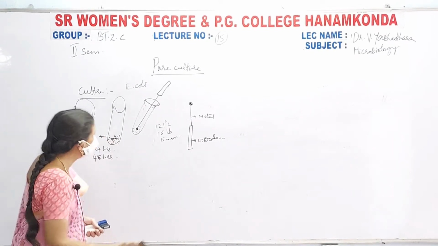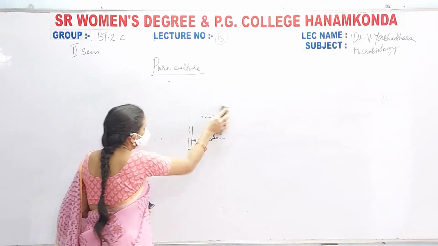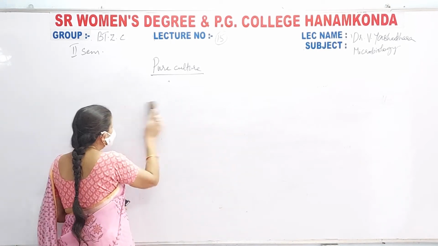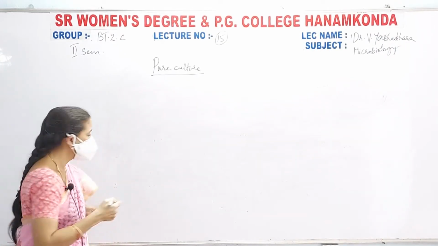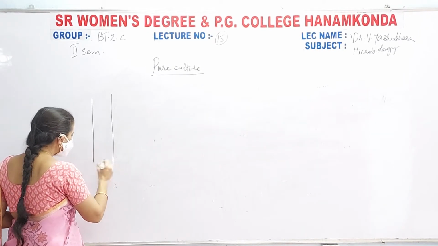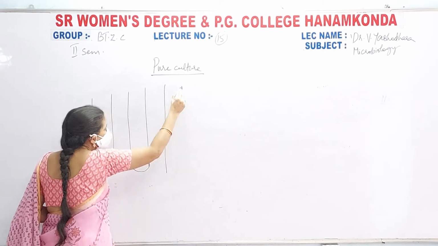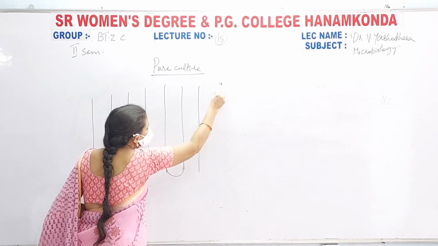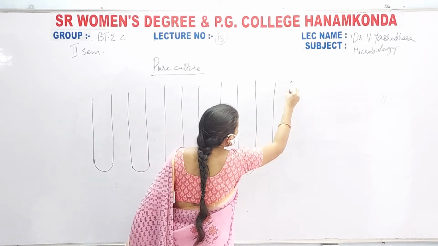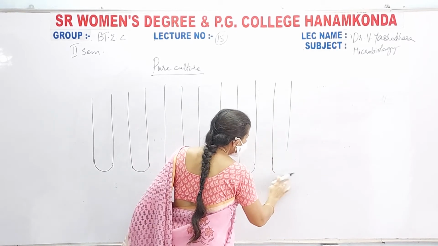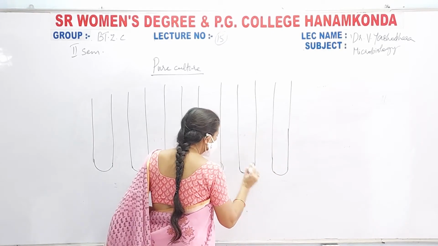Now, how to maintain the pure culture? See here, let us go for that. For the maintenance of pure cultures, one standard technique is there. After that technique, you have to follow the next technique. What is it? See here, I am taking one tube, second one, third one, fourth one, fifth one, sixth one. Is it okay? I have taken 6 tubes.